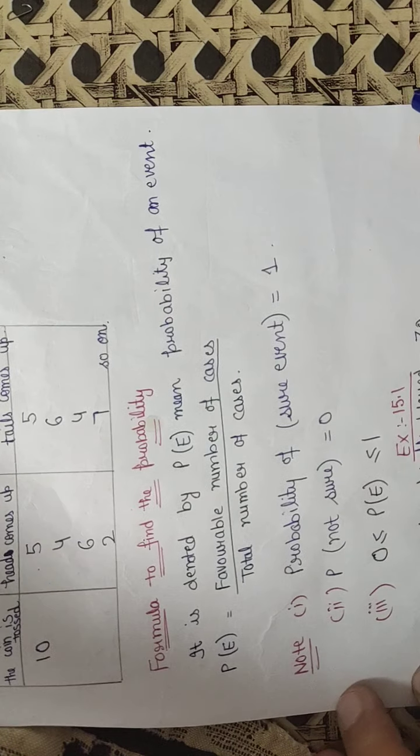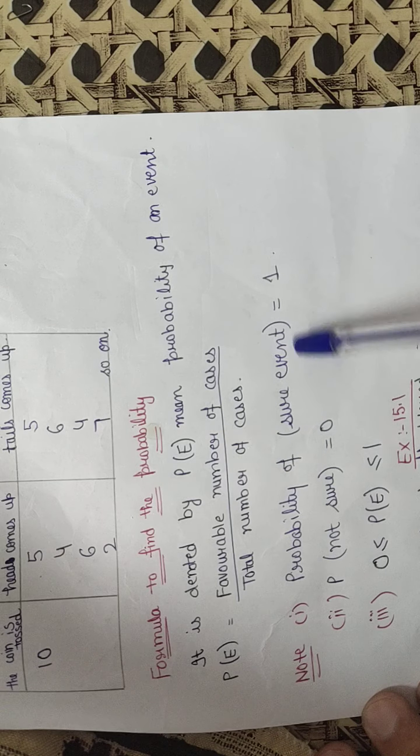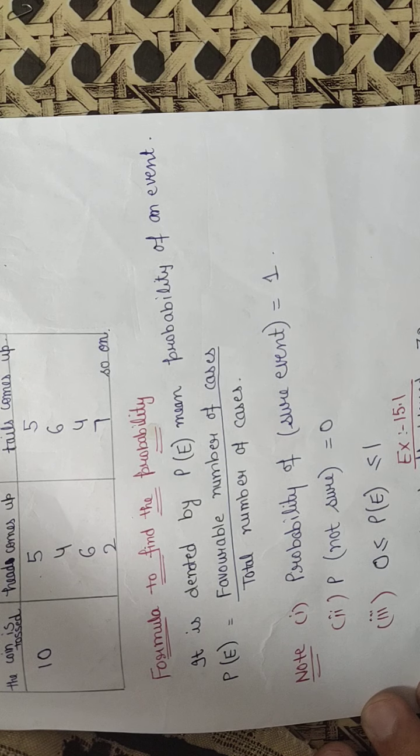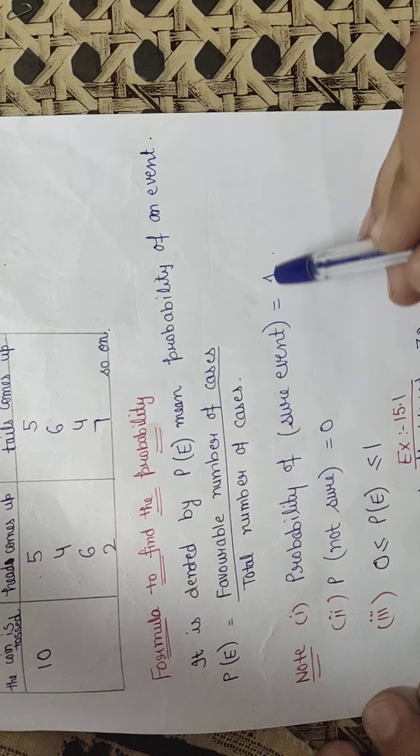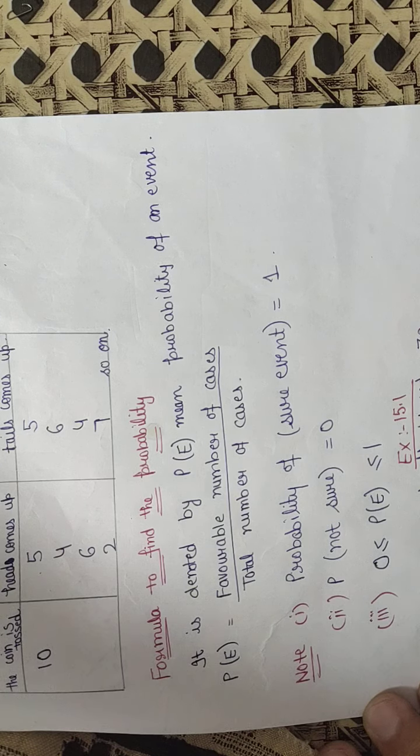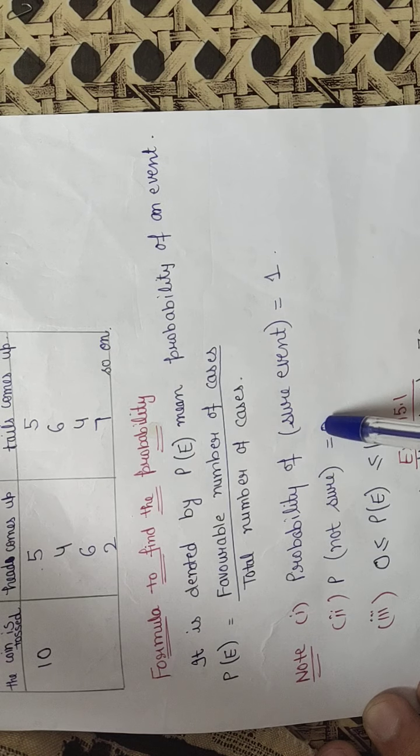Now some important results. First one is that the probability of a sure event is always 1. That means the probability of a sure event is always equal to 1. Let us suppose today the weather is very cloudy and it is sure that rain will come, then in this case the probability will be 1. On the other hand, if the weather is too sunny, temperature is 40 degrees Celsius, then there is no possibility of rain, and in this case the probability of a not sure event is always 0.